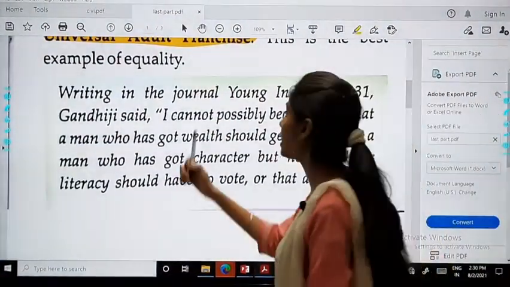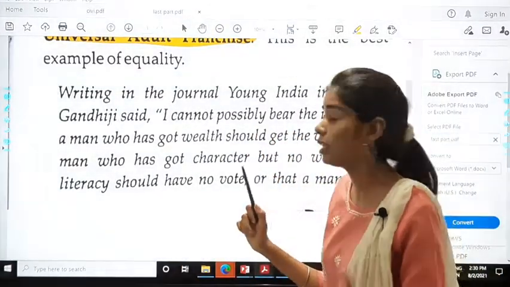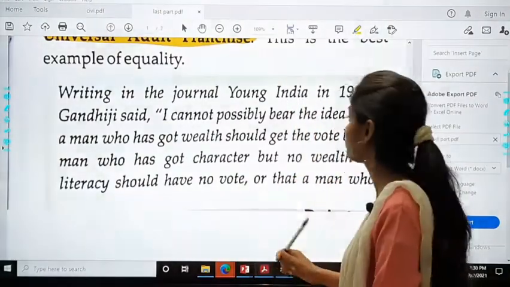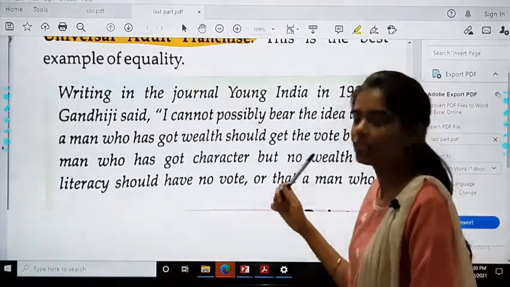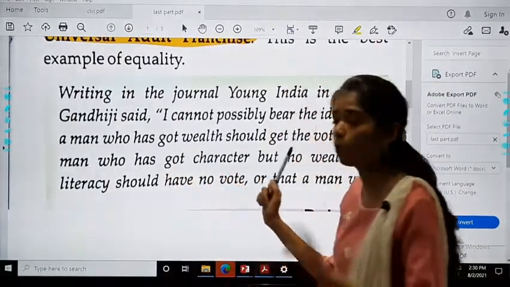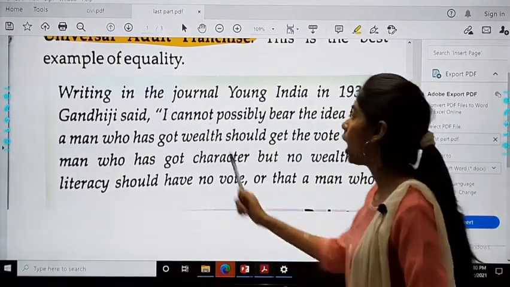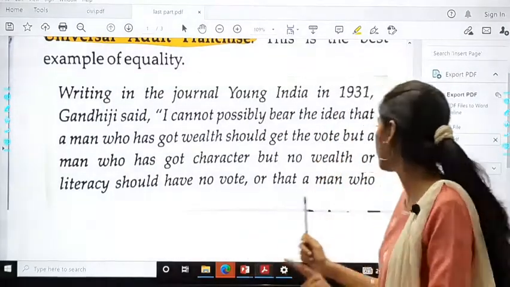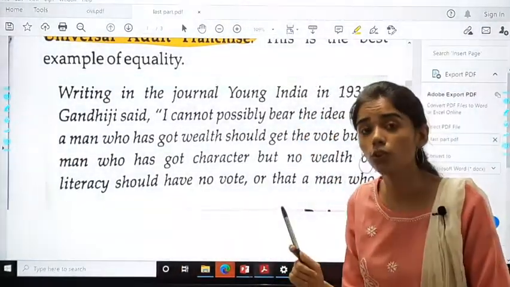Now see, writing in the journal Young India in 1931, Gandhiji said, I cannot possibly bear the idea that a man who has got wealth should get the vote, but a man who has got character but no wealth or literacy should have no vote.